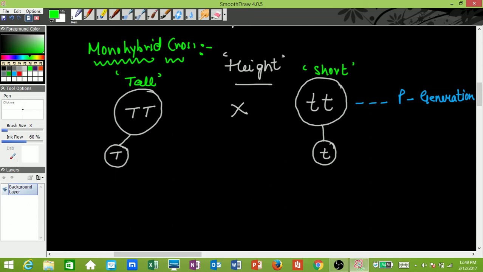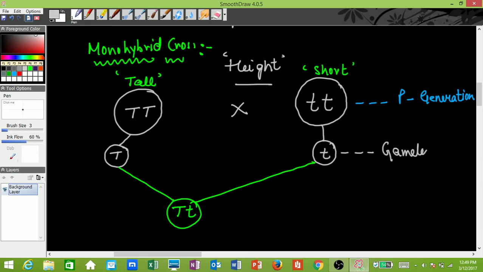Now he will cross them. So when he crossed them, these two came together. And in all the progeny, what did you get? Small t, capital T, or capital T, small t. Right? So these two are the gametes which were produced, and this is your progeny, or you call it the F1 generation.